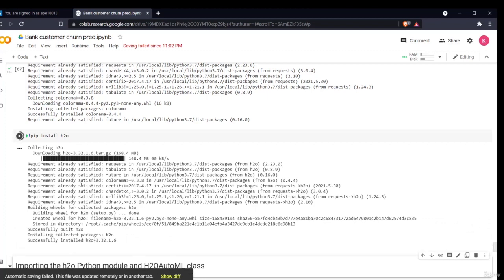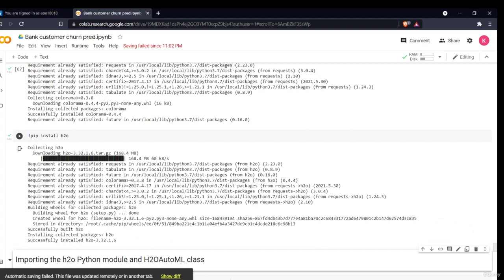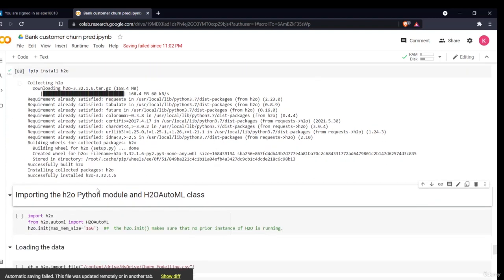In H2O, we can perform one-hot encoding, we can handle NaN values, and we can handle categorical variables. H2O can do all of these things. Only the feature engineering it cannot. It is often said that feature engineering is also handled by H2O, but I would not recommend that, because feature engineering is best done by the person who has the domain knowledge, because he or she knows what features to add in order to amplify our model and obtain the best accuracy. Okay, so now our H2O has been installed.